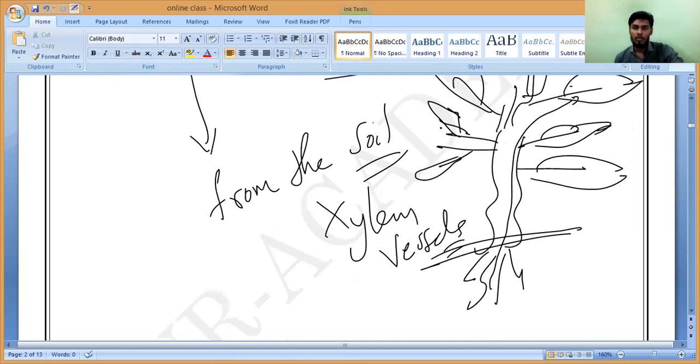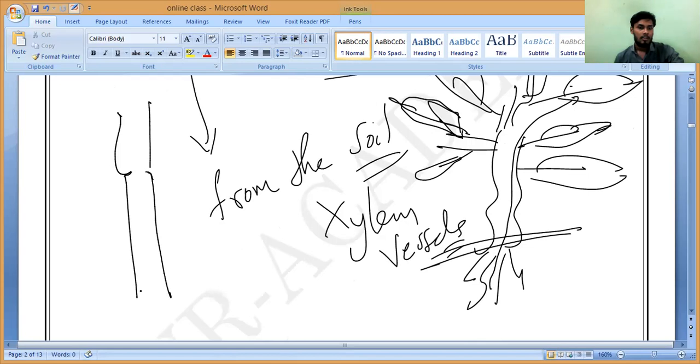Xylem vessels are like connected tubes. How have they been connected? Our drainage pipes are connected like this, correct, Mari? Yes, sir. Like this, throughout the plant, the xylem vessels are connected. So the water is pumped from the soil to the leaves by a process called osmosis.